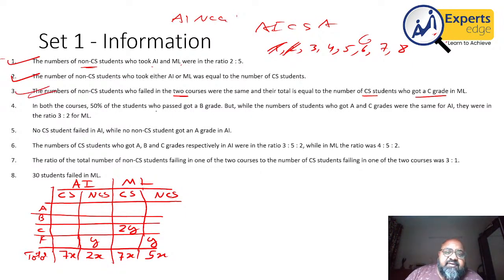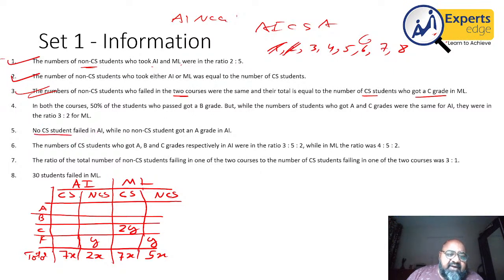In both the courses, 50% of the students who passed got a B grade. But while the number of students who got A and C grades were the same in AI, they were in a ratio 3:2 for ML. This is a breakup of ABC. I have not reached that point. Therefore, I leave the information for later.